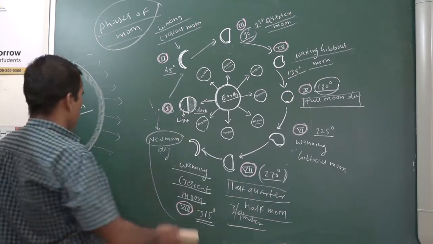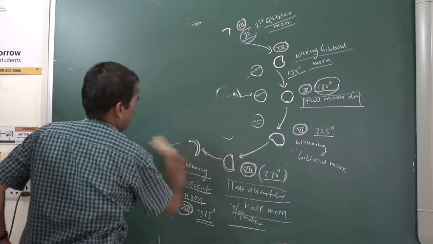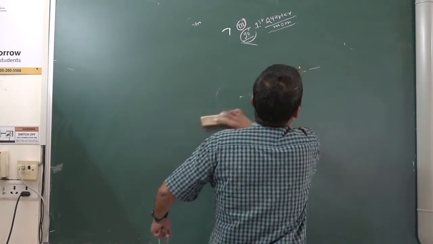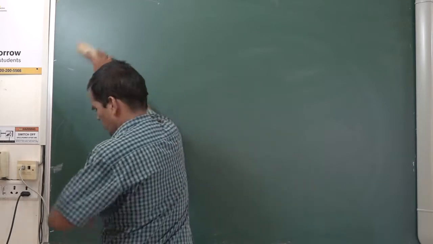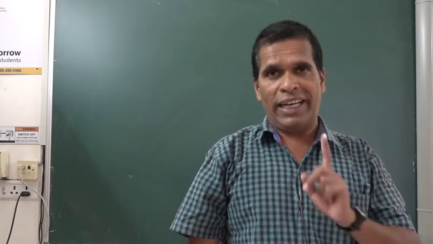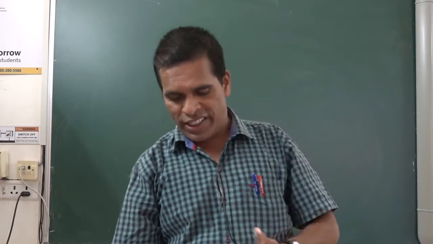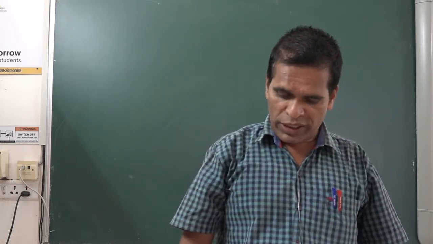Now, next topic we will see. In this way, you have to keep in mind that these are the 8 phases of the moon: the diagrams, positions, angles, how it forms, the reasons and causes. You have to understand that. One more important point I want to discuss with you.